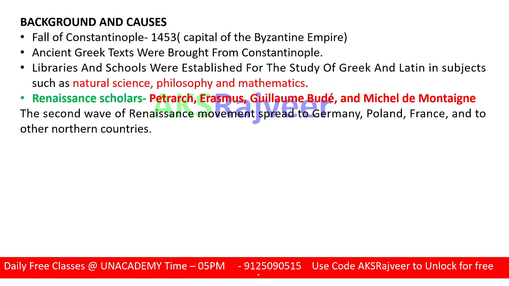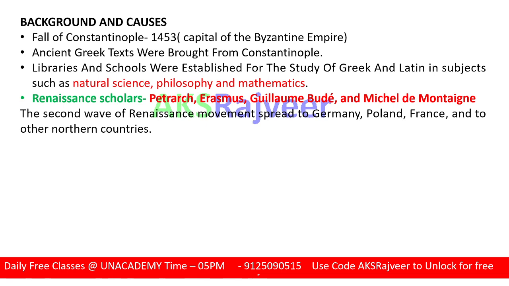The prominent Renaissance scholars were Petrarch, Desiderius Erasmus, Guillaume Budé and Michel de Montaigne. These are the prominent scholars, students. The first wave started from Florence, and the second wave was in Germany, Poland, France, and then later other northern countries.